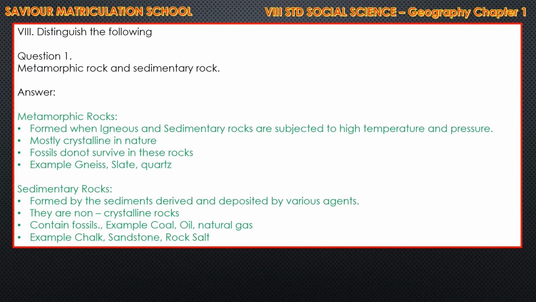Third point, in metamorphic rocks, fossils do not survive in these rocks. And sedimentary rocks contain fossils, for example coal, oil and natural gas. Fourth point, examples of metamorphic rocks are gneiss, slate and quartz. Examples of sedimentary rocks are chalk, sandstone and rock salt.